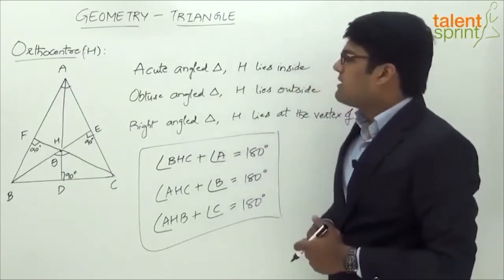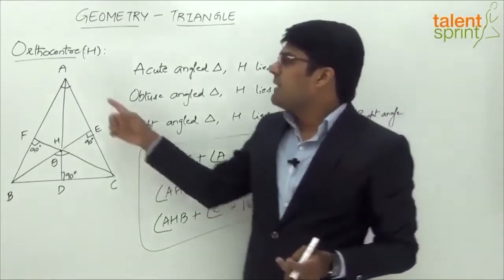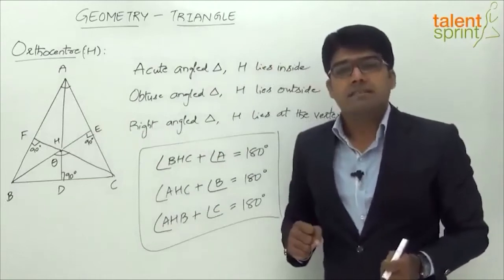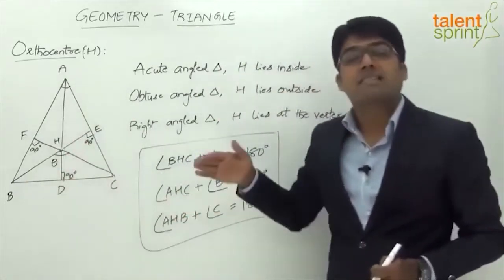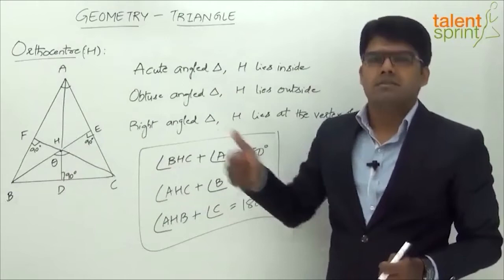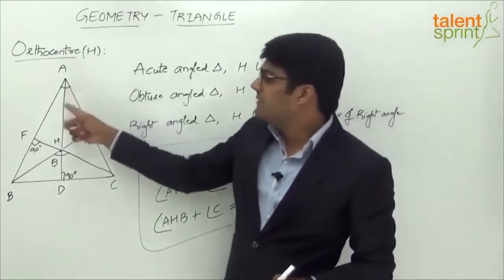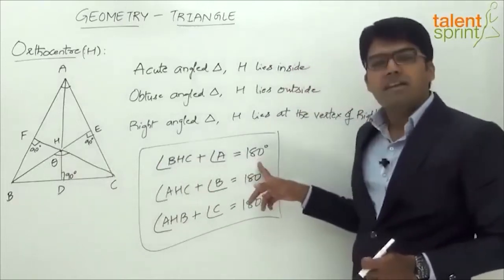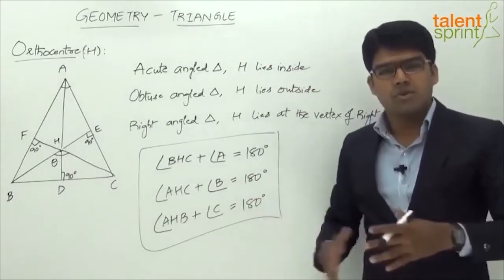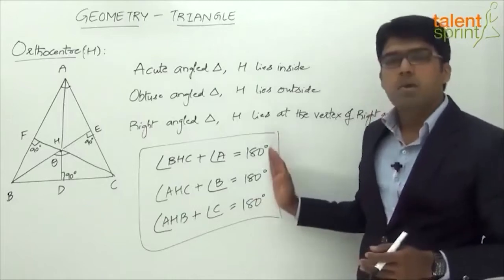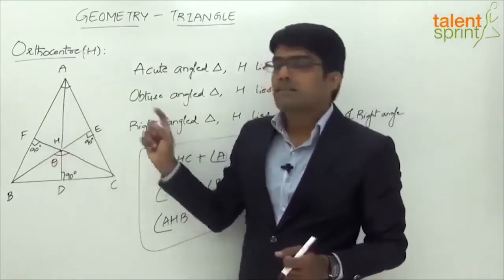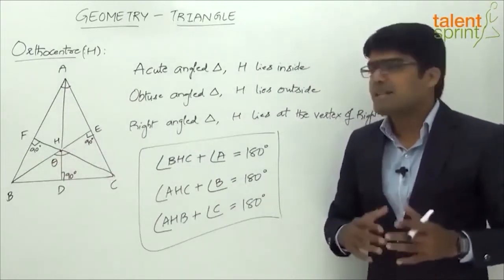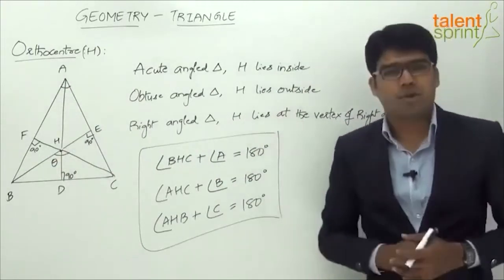So the question may be given as follows. It may say that in a triangle ABC the angle A is equal to 60 degrees. Then what is the angle BHC? Or what is the angle made by the side BC with the orthocenter? Now if this is 60 degrees, we know that this would be 120 degrees because 60 plus 120 will give us 180 degrees. So without doing any calculation, without solving the question, if you simply remember this point, you can mark the answer as 120 degrees. If A is 60, then angle BHC will be 120 degrees. So that's about the orthocenter and its properties.